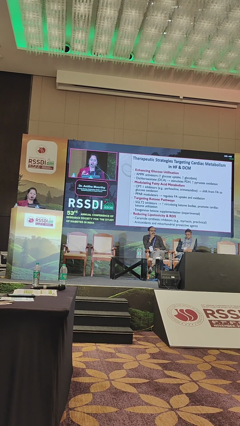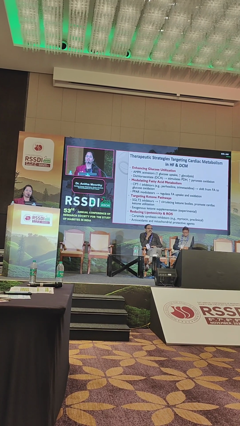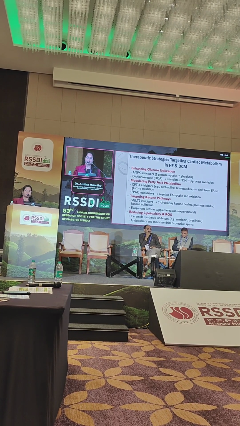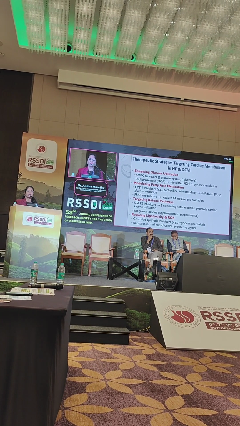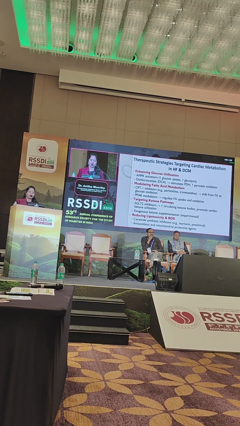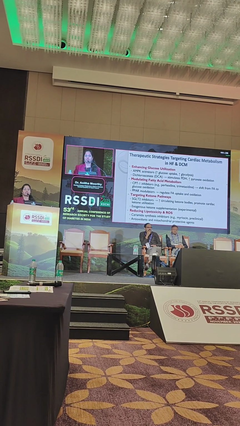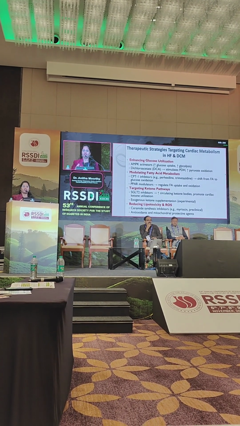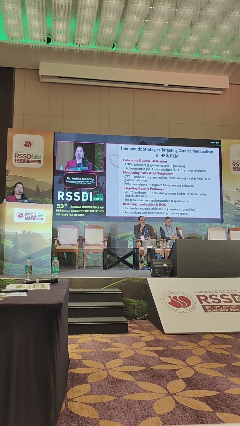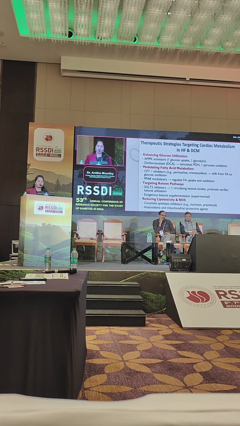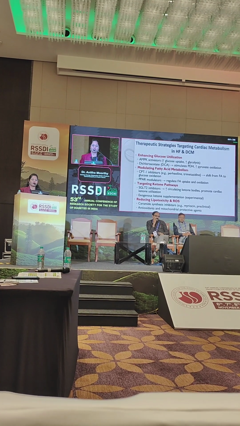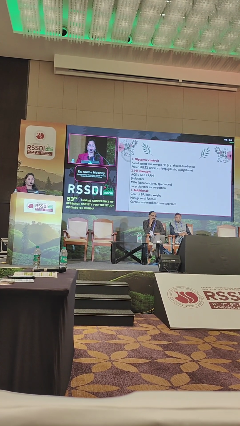We need to target ketone pathways like SGLT2 inhibitors, which increase circulating ketone bodies and promote cardiac ketone body utilization. And reducing lipotoxicity, as we saw earlier, the free fatty acid intake is more and fatty acid oxidation is more. We need to reduce the lipotoxicity with ceramide synthase inhibitors and antioxidant mitochondrial protective agents.